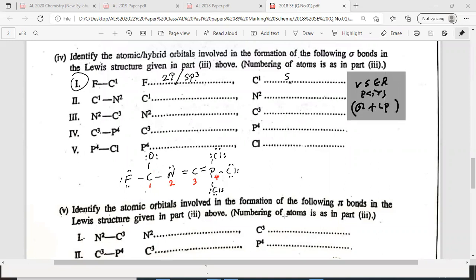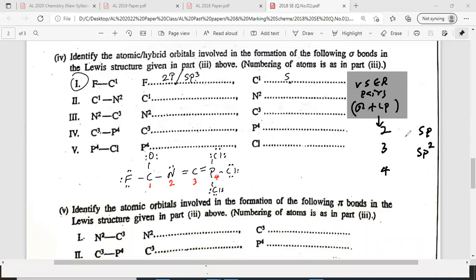If you get VSEPR pairs 2, what is the hybridization? sp. If you get total pairs 3, total sigma bonds and lone pairs, then you get sp2.